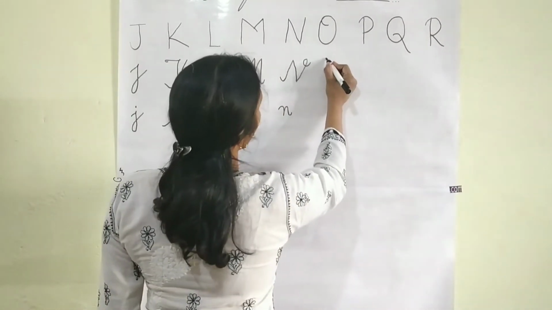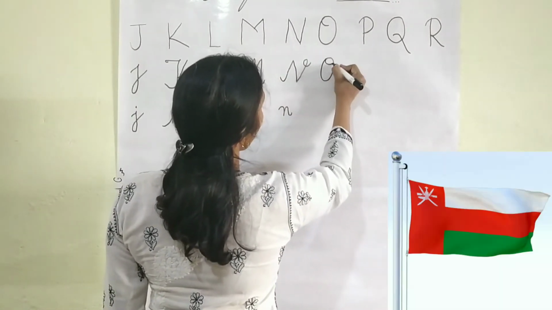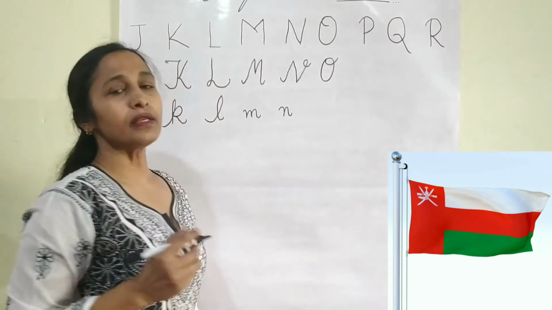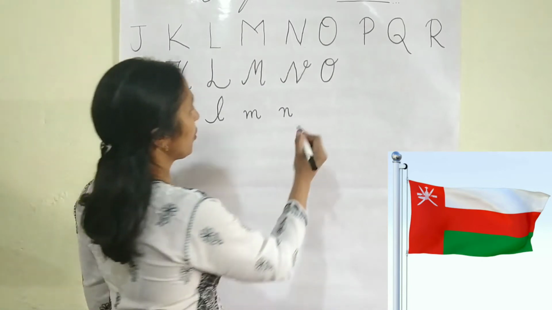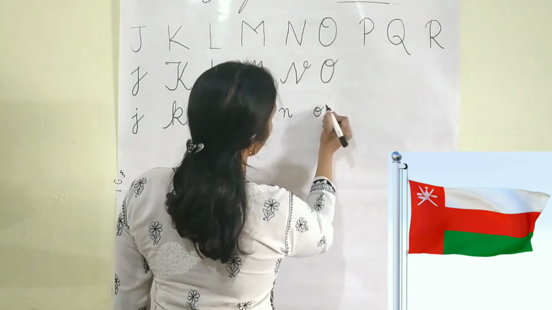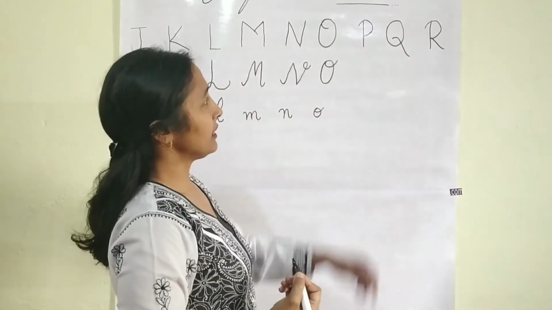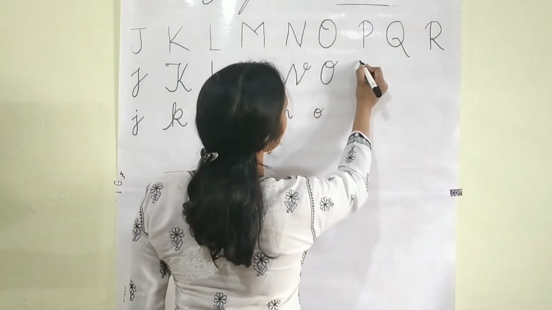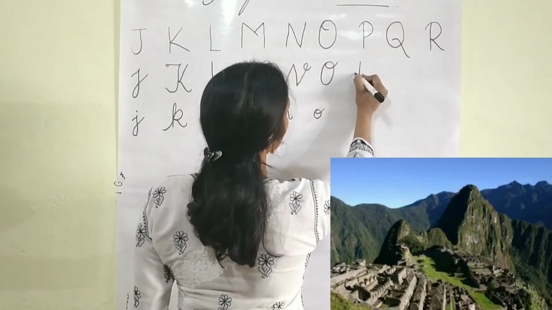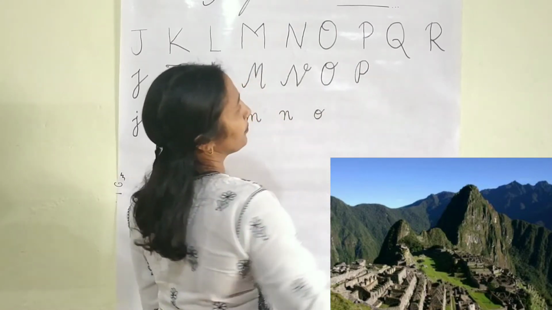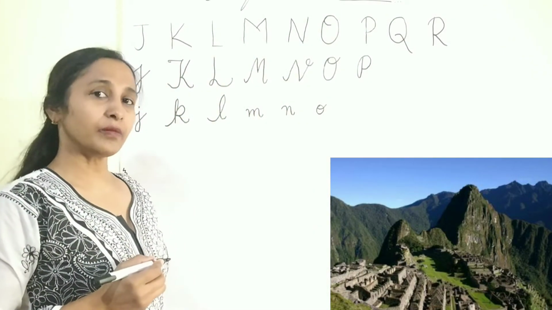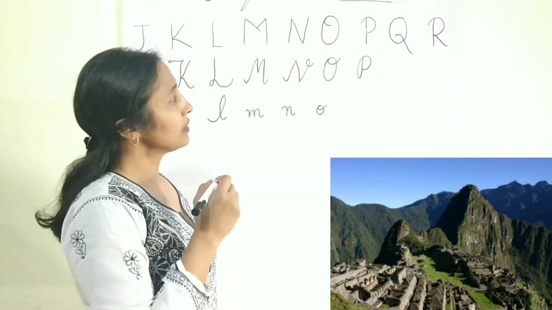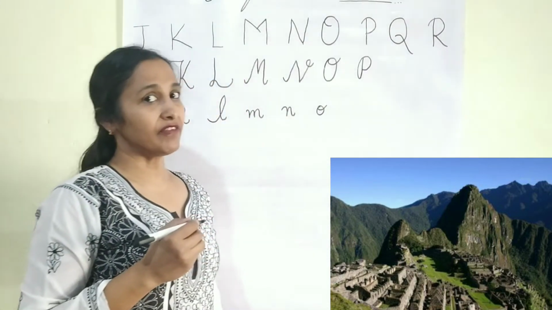O. O for Oman. Oman is the only country which starts with O. P. P for Peru. Peru is in South America and it is famous for its Inca civilization.